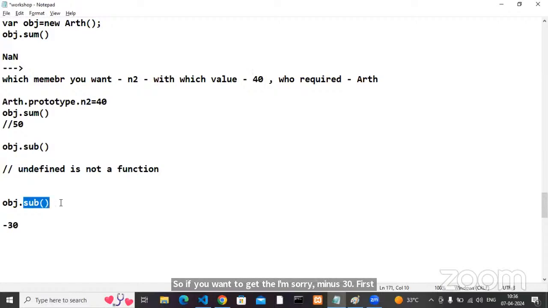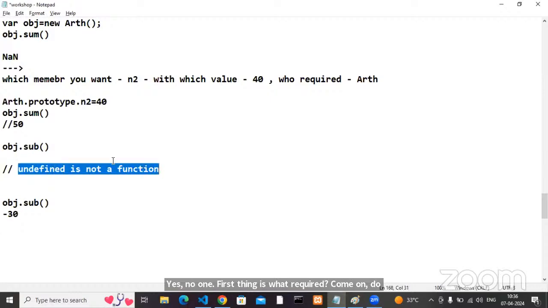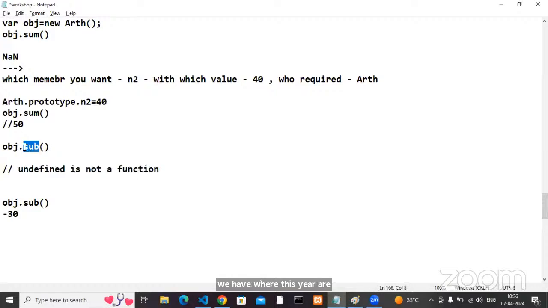Inside the sub method, you have to write N1 value minus N2 value. N1 value 10, minus N2 value 40. 10 minus 40, you get minus 30. First thing required: to avoid this error, my sub should be inside the arithmetic class.